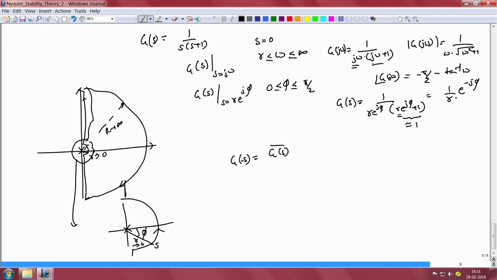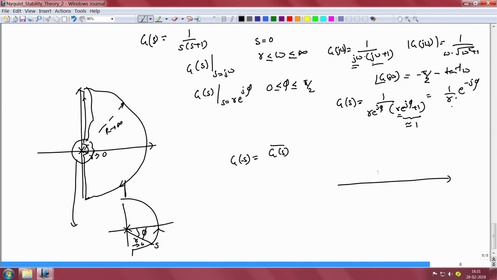So, G(s) would therefore be a circle of radius 1 by r, which is a very large number since r is tended to 0, and the angle will change from, since phi goes from 0 to pi by 2, the angle of G(s) will go from 0 to minus pi by 2.